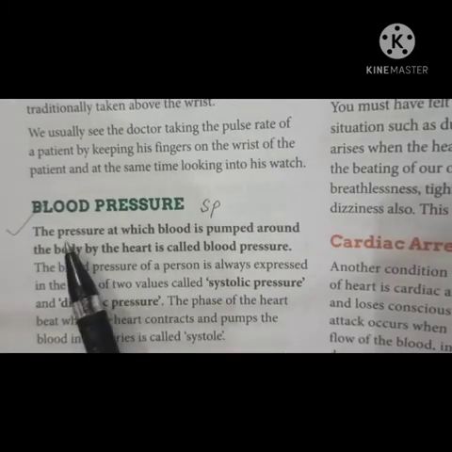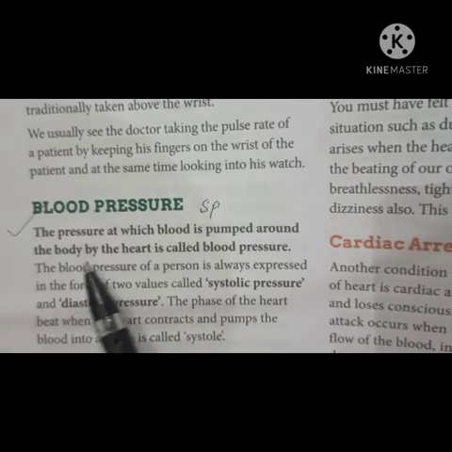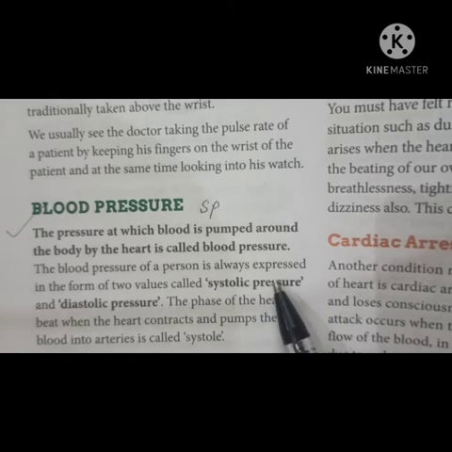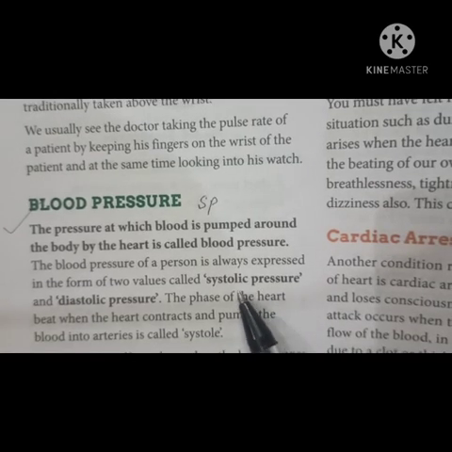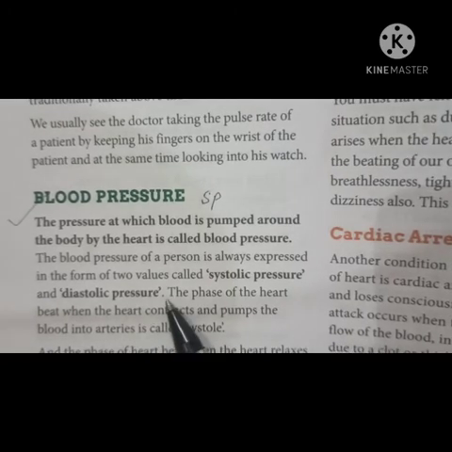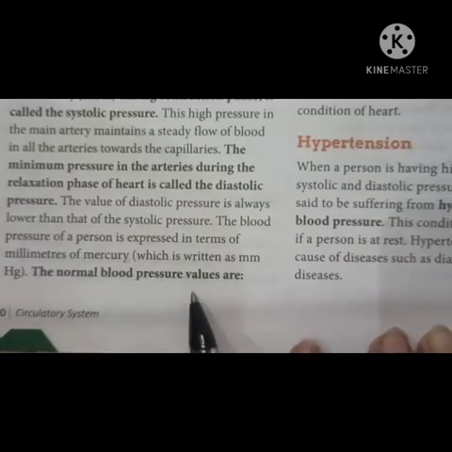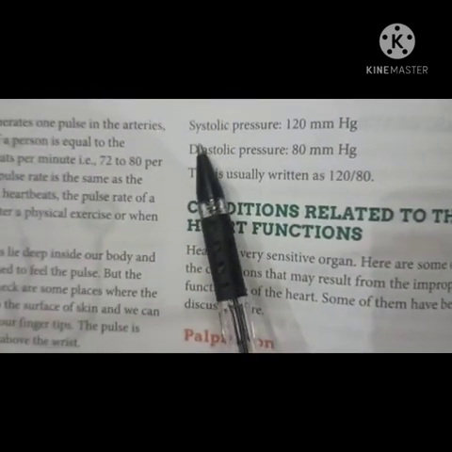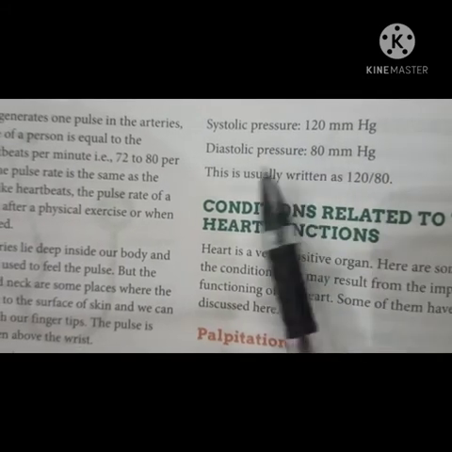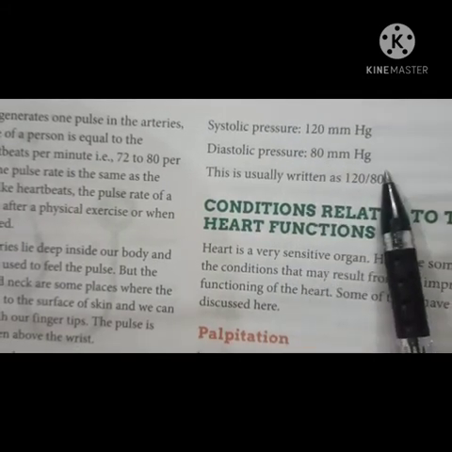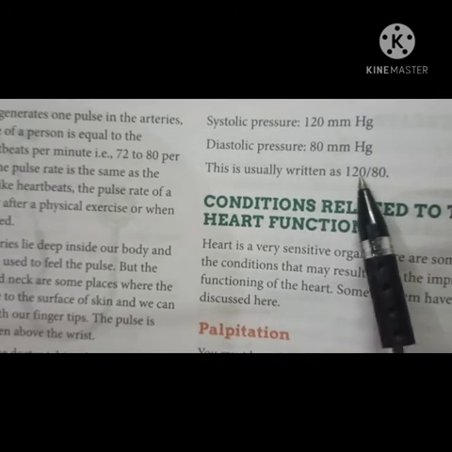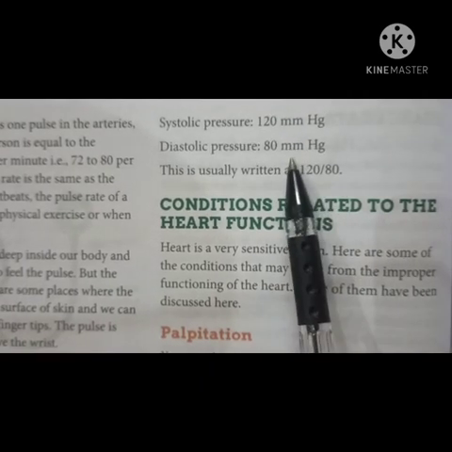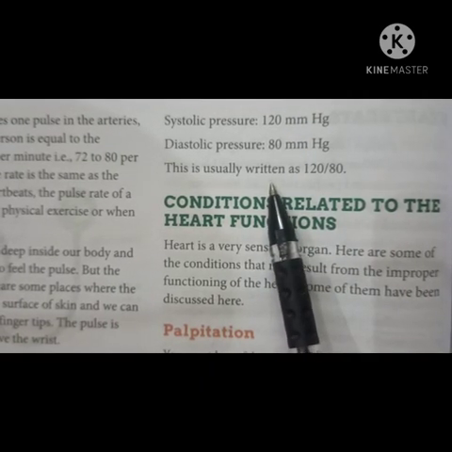Next is your blood pressure. The pressure at which blood is pumped around the body by the heart is called blood pressure, right? It is always expressed in the form of 2 values, that is systolic pressure and diastolic pressure. The normal blood pressure values are: systolic pressure is 120 millimeter of mercury, and diastolic pressure is 80 millimeter of mercury, which is usually written as 120/80. And blood pressure is measured by an instrument. What is it called? Sphygmomanometer.